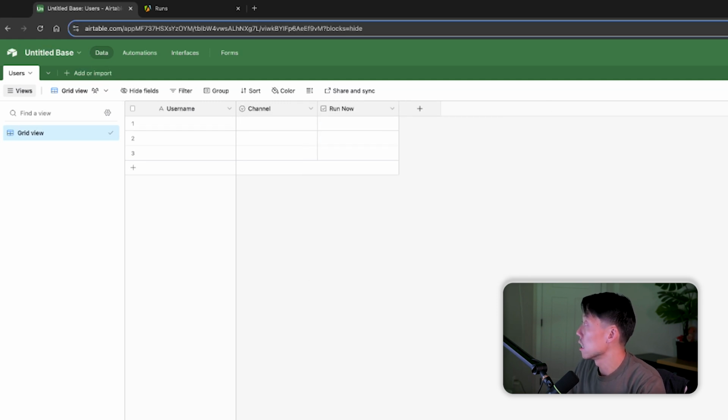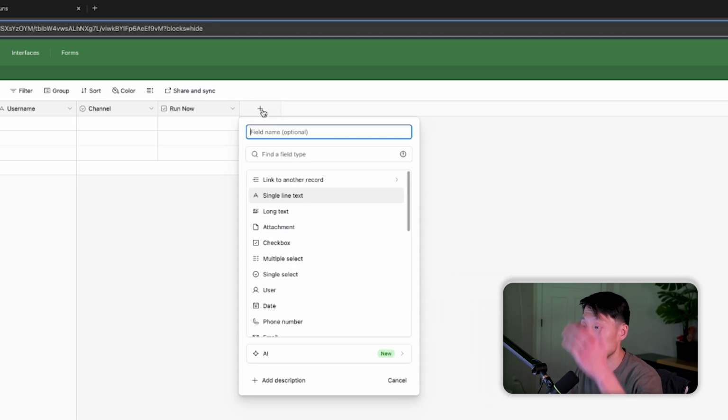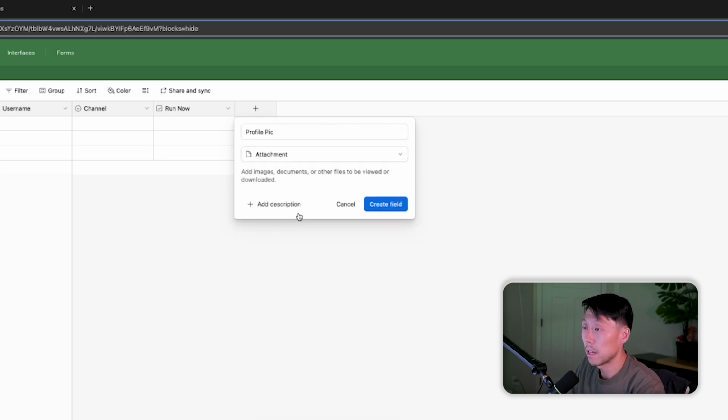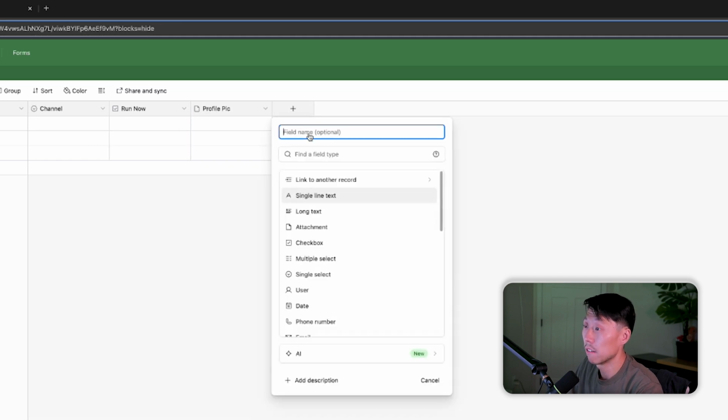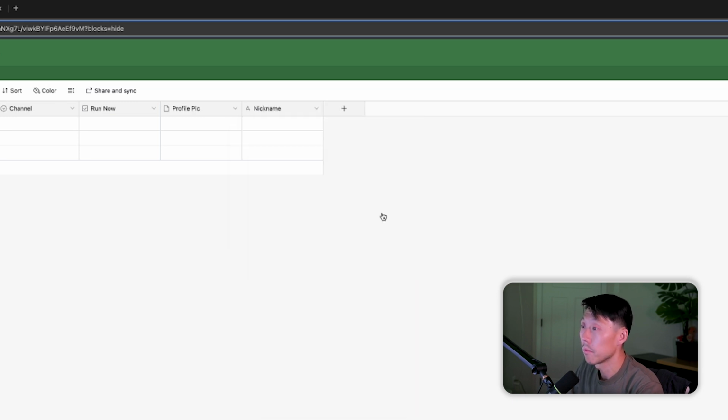And then I'm going to grab a few more things just to make it a little bit easier. Once I have a lot of data in here, I'm going to want to very quickly try to find the users, right? In the example, I only had 3, but let's try to have a few more things here. So profile pic as an attachment, so I can easily identify users. Nickname, which is how you identify the TikTok username.